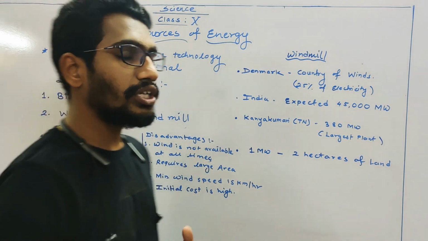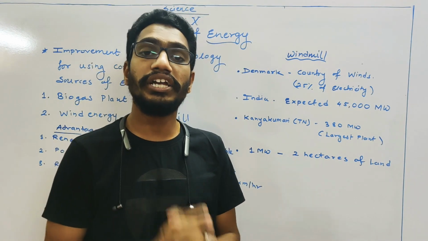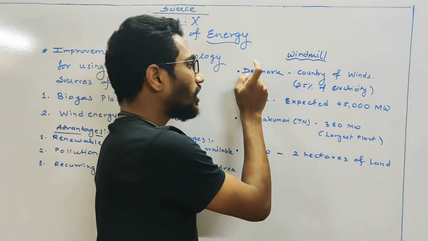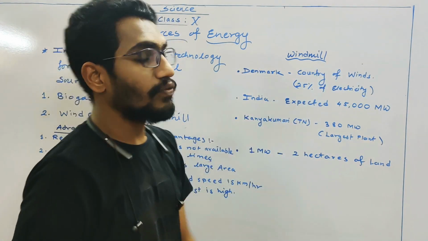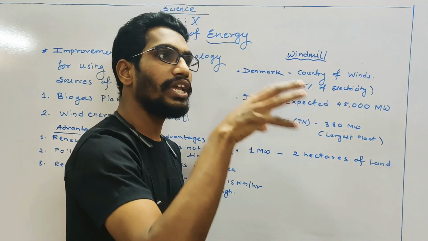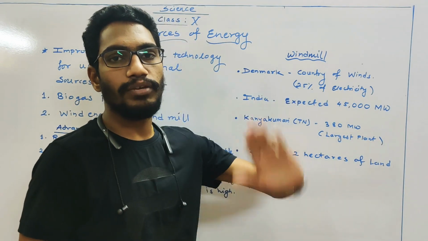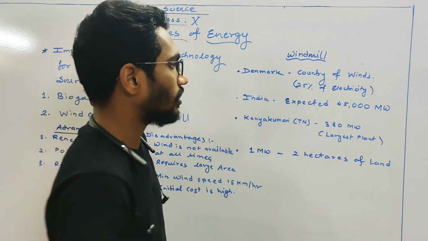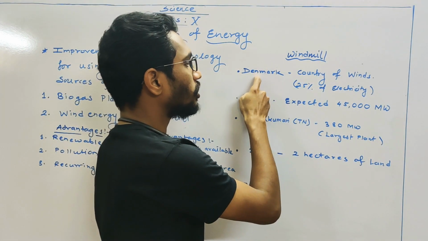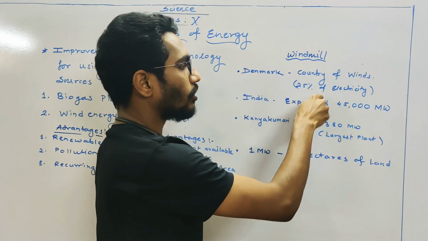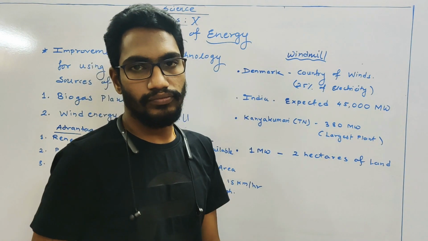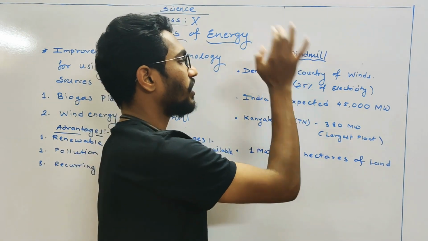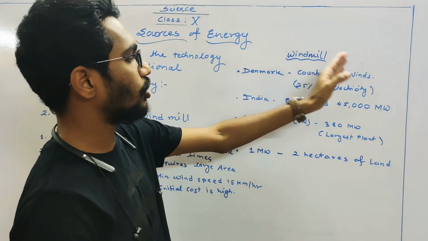Okay. Then, what is the statistic for India in the form of wind energy? The country Denmark is called the country of winds. Why? Because that particular area has the maximum wind speed in a large period of the year. 25% of this particular country's electricity production is because of the windmill. उनकी 1/4 इलेक्ट्रिकल एनर्जी का प्रोडक्शन कौन करके देता है? ओनली विंडमिल. दैट्स व्हाई दिस डेनमार्क इज कॉल्ड एज कंट्री ऑफ विंड.